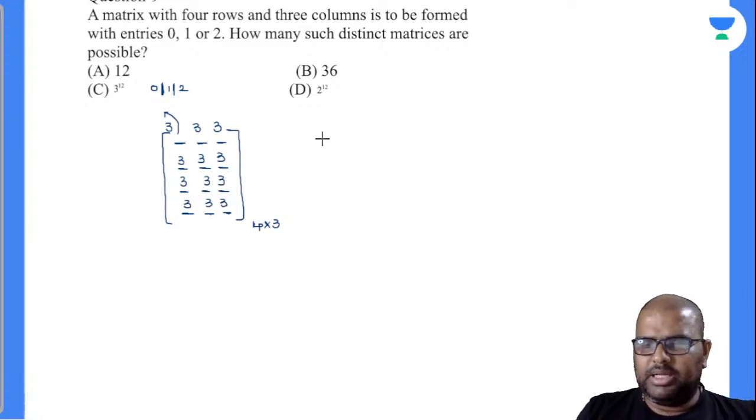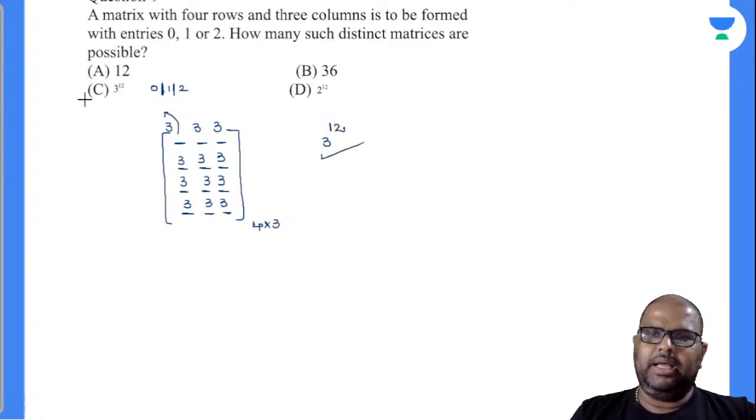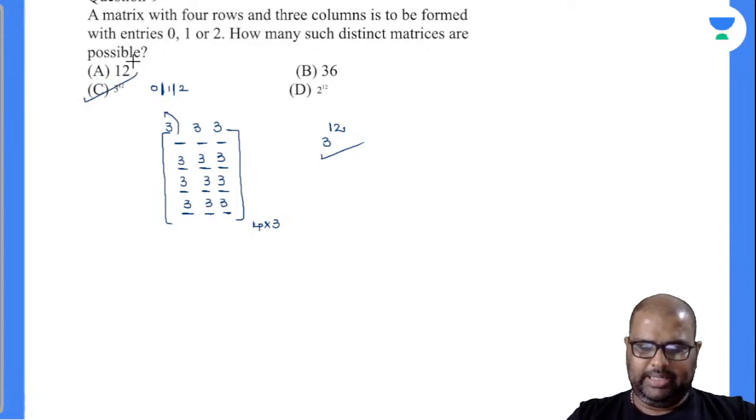So finally, what will be the answer there? How many blocks are there? 3 into 3 into 3. Is it 3 to the power of 12? Your option number C will be satisfied.